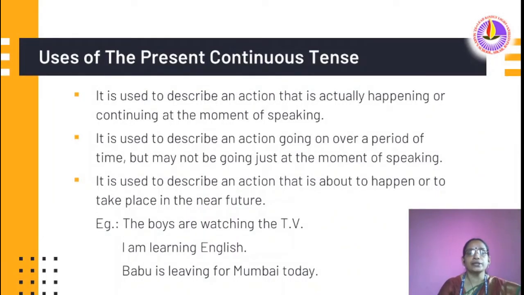Uses of present continuous tense. It is used to describe an action that is actually happening or continuing at the moment of speaking. It is used to describe an action going on over a period of time, but may not be going on just at the moment of speaking. It is used to describe an action that is about to happen or take place in the near future.